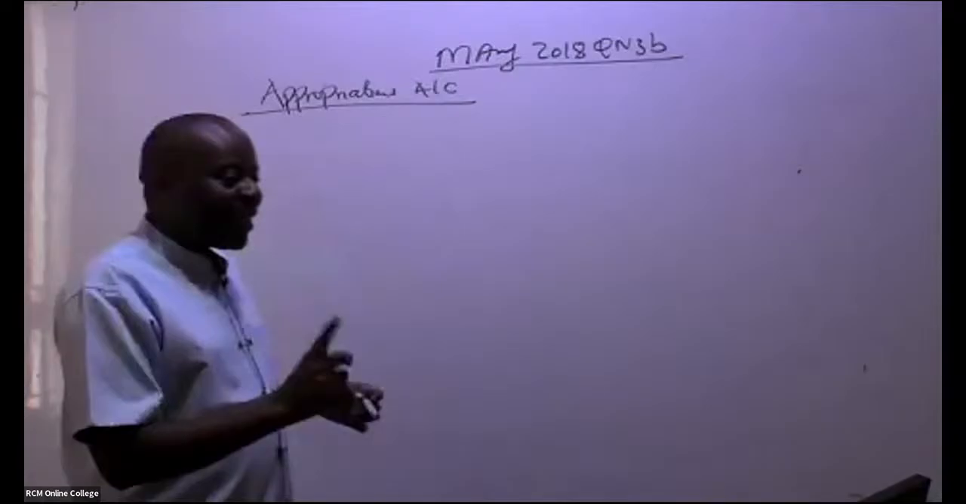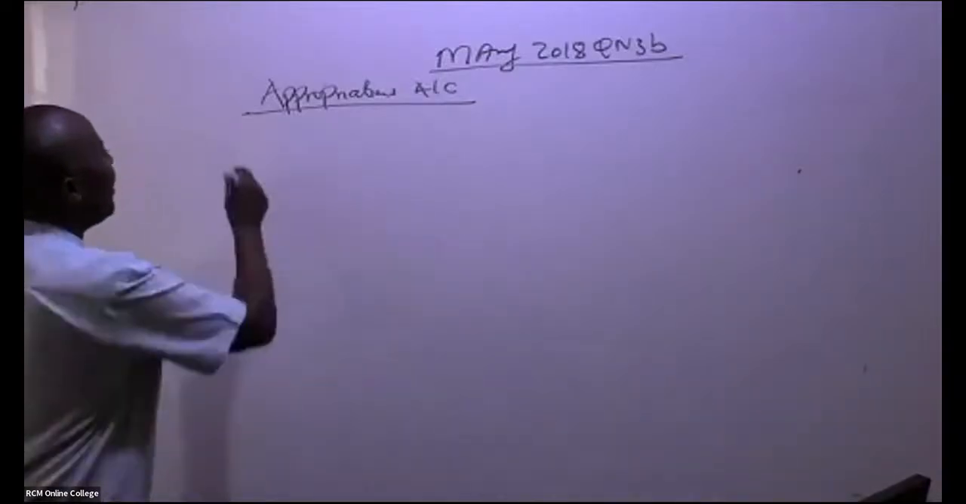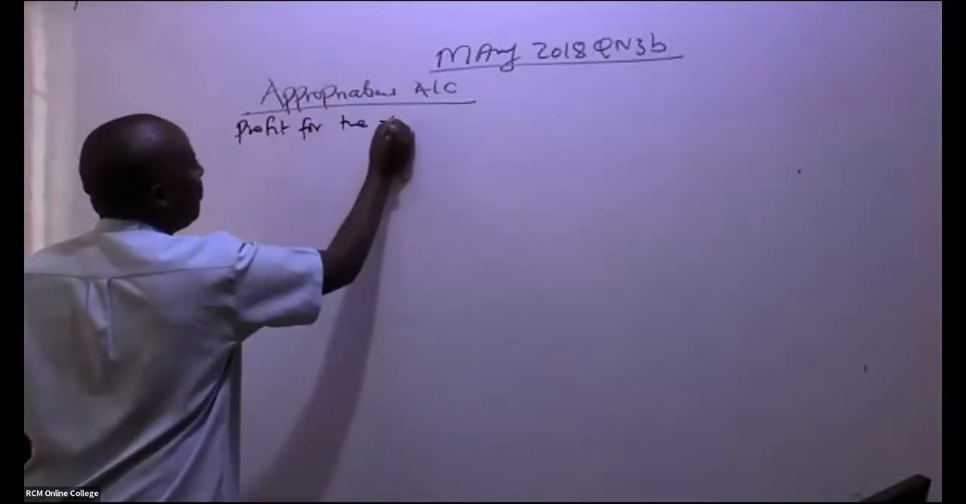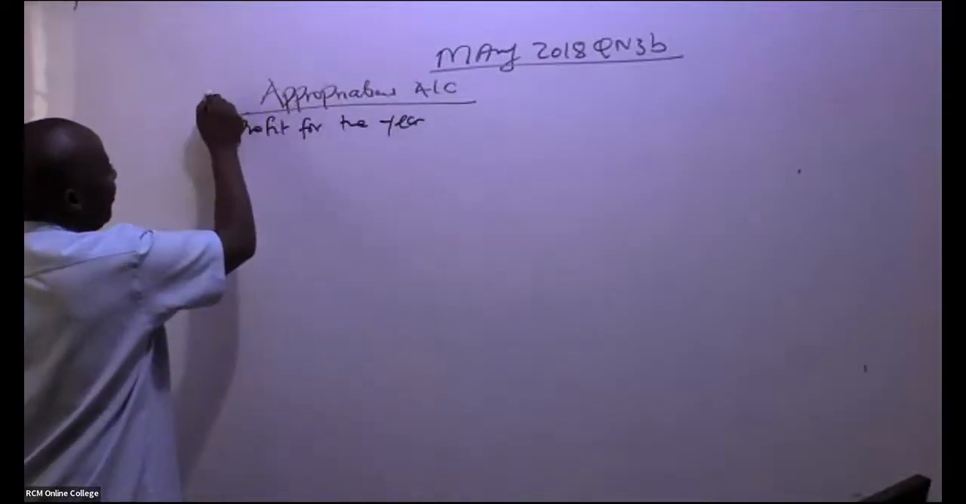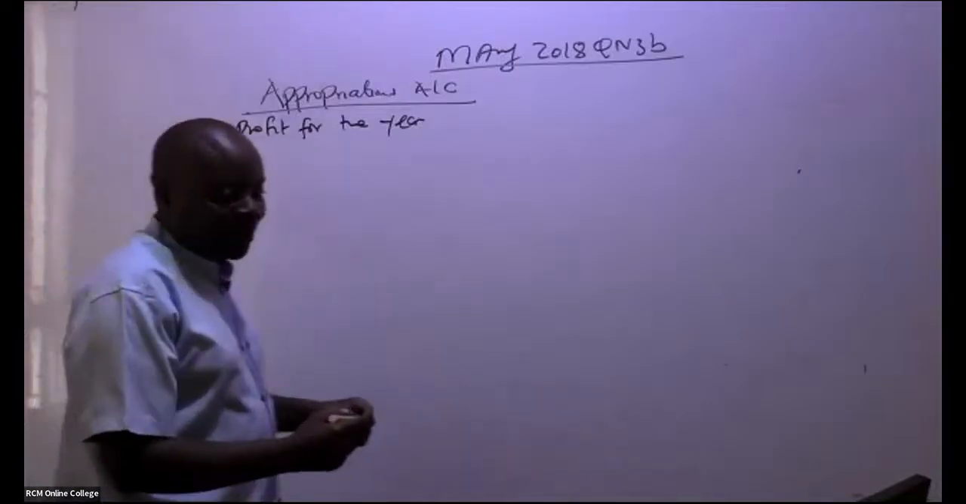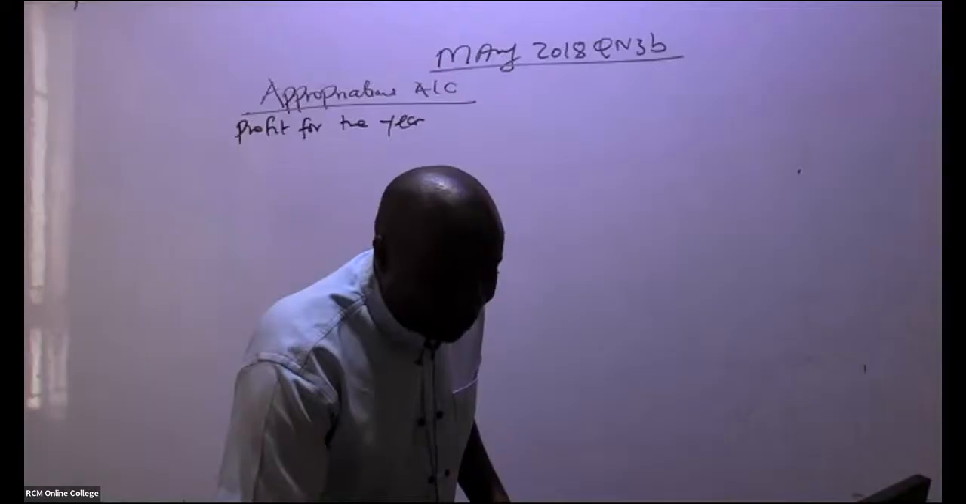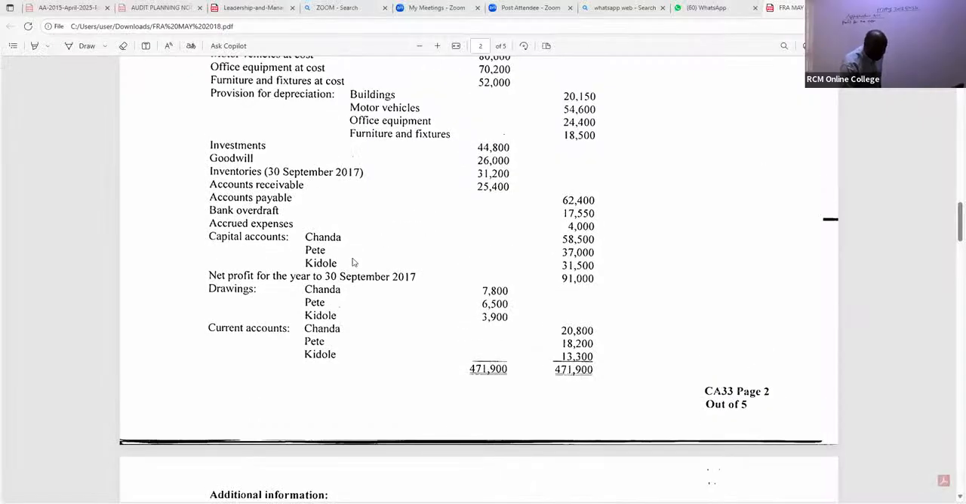So come and make an appropriation account. So you give us here profit for the year, very fast, profit for the year. So I'm doing part one. So is there somebody who is able to see the profit for the year from the, yeah, Irene is giving us 91,000, right? So profit for the year, yeah, you can see profit for the year. You guys are so good. Net profit for the year, 91,000.